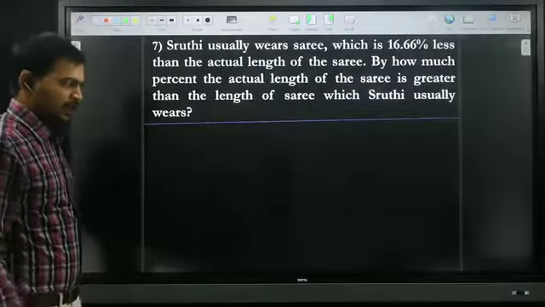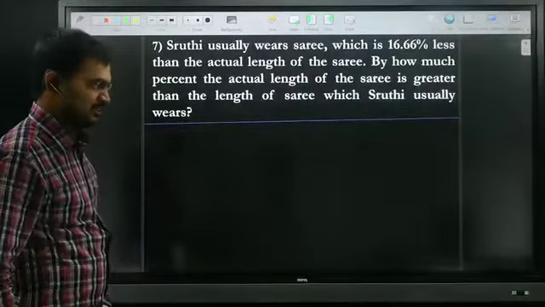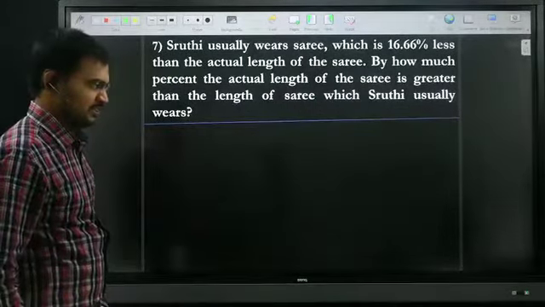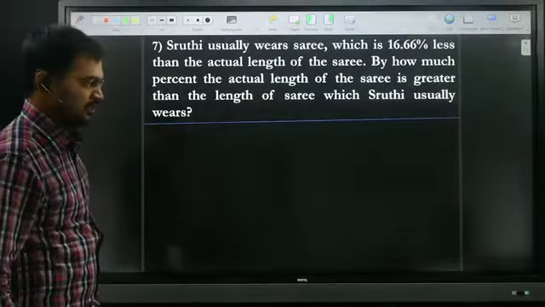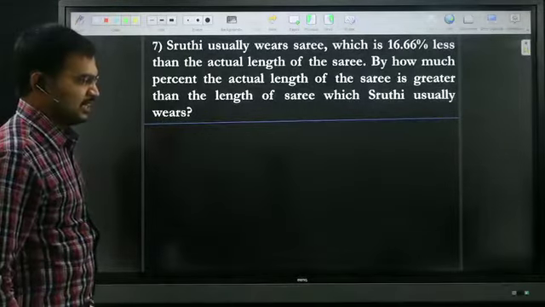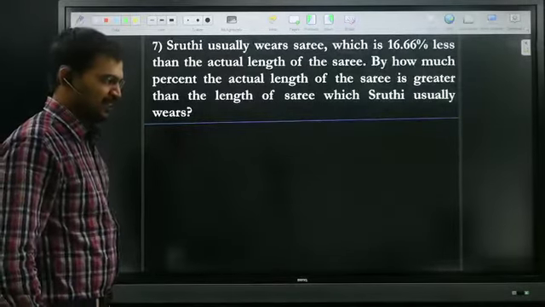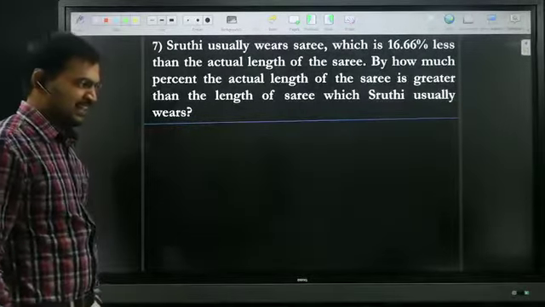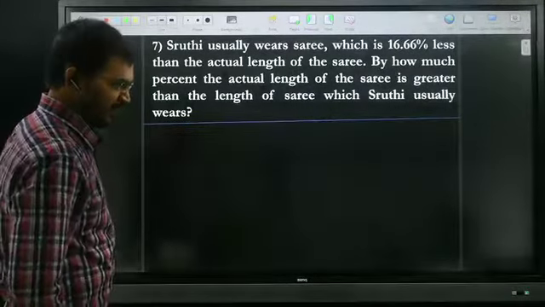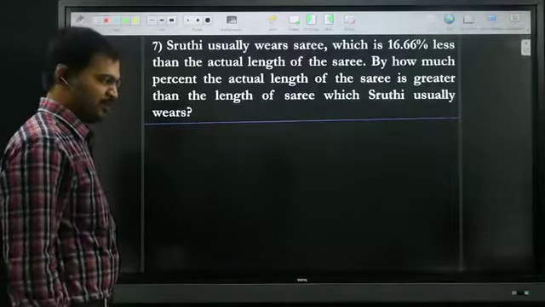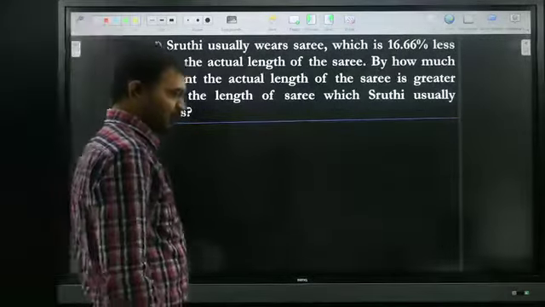Just try to give the answer. What is the answer? Chandana. Very good, Chandana. Keep it up. Sunny, very good. Varun, very good. Swapna, very good. Very fast response from the students. Very good.